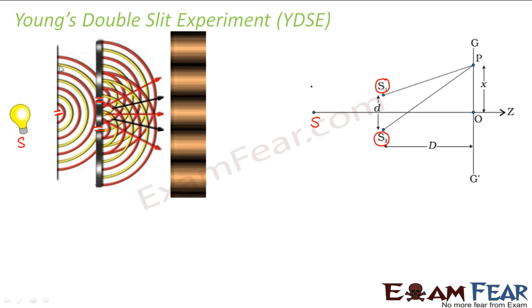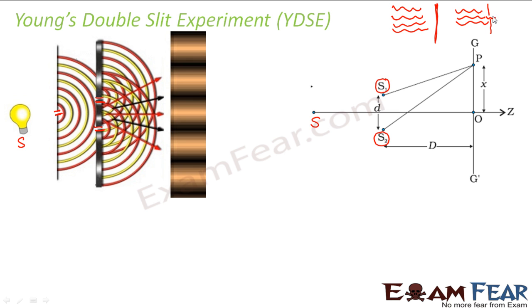But since you have put this obstruction on both the sides, see, if the light waves were coming from a distant source like this, how will your wavefront look like? Your wavefront will look like this. But when the light waves are coming like this, and you have put some obstruction here and you are forcing the light waves to pass only through this, what will happen?